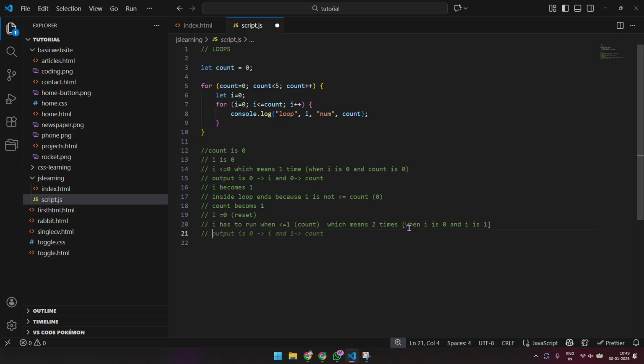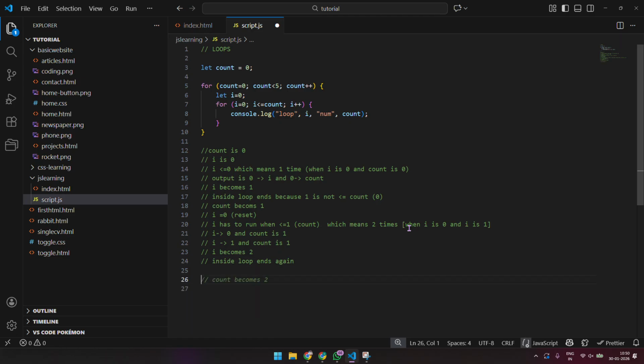The first time it runs, it says I is 0 and count is 1. Then it runs again and it says I is 1 and count is 1. Then I becomes 2 and the inside loop ends again.